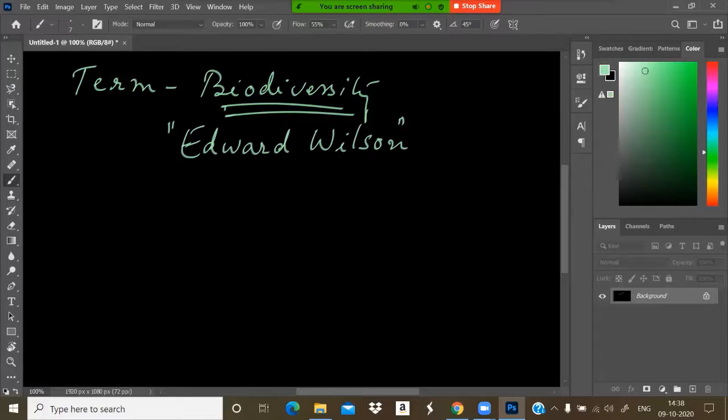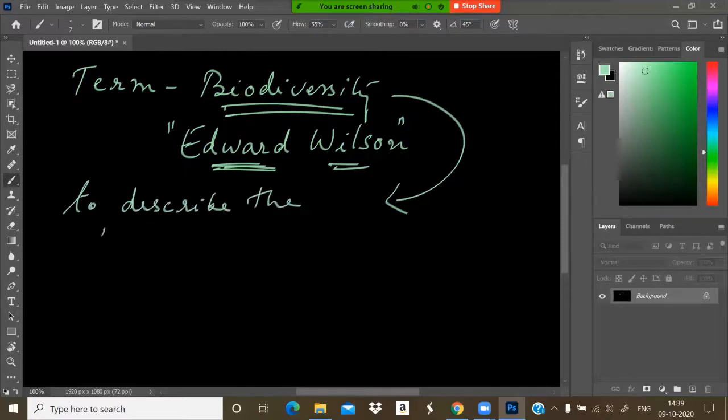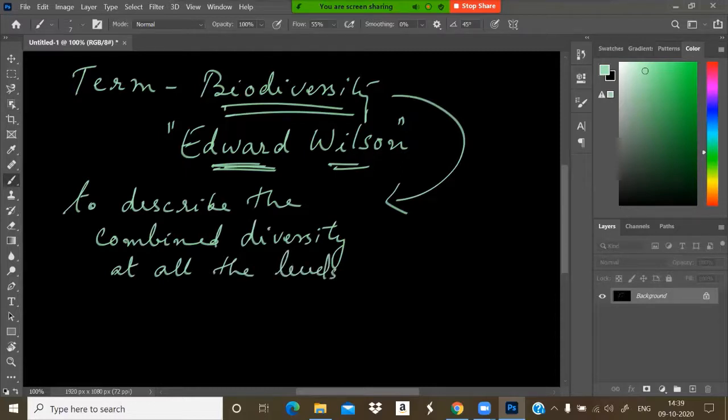The term was coined by Edward Wilson to describe the combined diversity at all levels of biological organization.